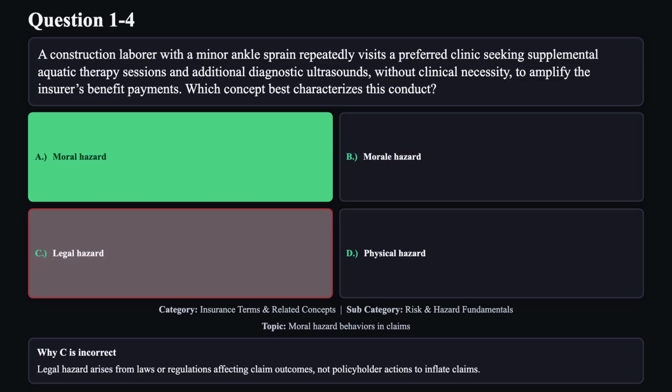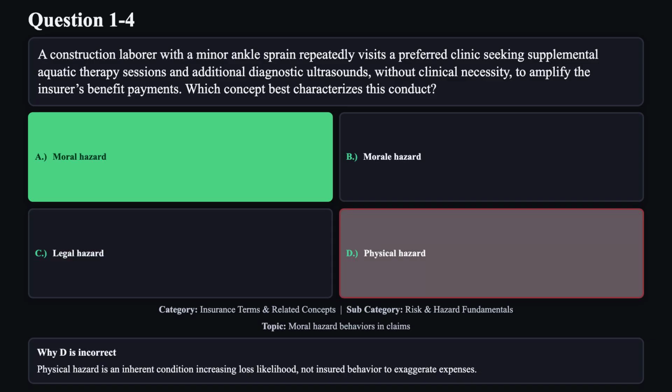Reason C is not correct. Legal hazard arises from laws or regulations affecting claim outcomes, not policyholder actions to inflate claims. Reason D is not correct. Physical hazard is an inherent condition increasing loss likelihood, not insured behavior to exaggerate expenses.